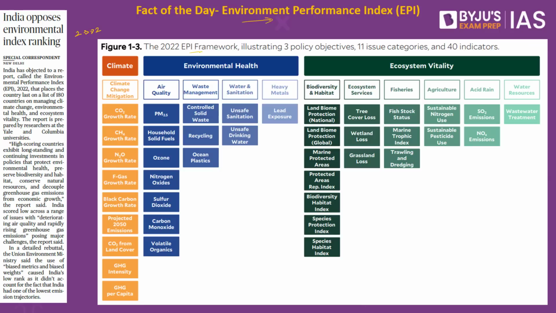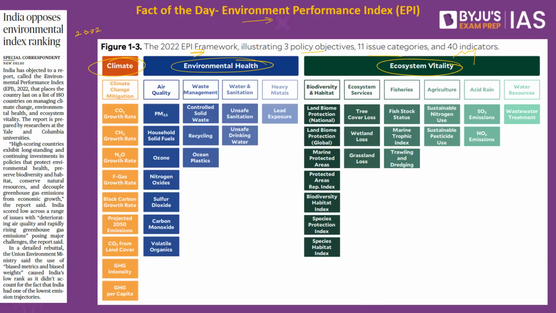The 2022 EPI framework basically takes into picture 3 policy objectives, 11 issue categories and 40 indicators. What are these 3 policy objectives? One is in reference to climate, second is in reference to environmental health, and third is in reference to ecosystem vitality. So if we speak about climate, it also has multiple indicators.